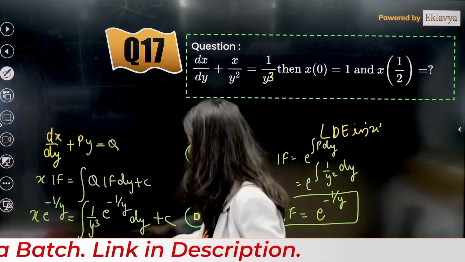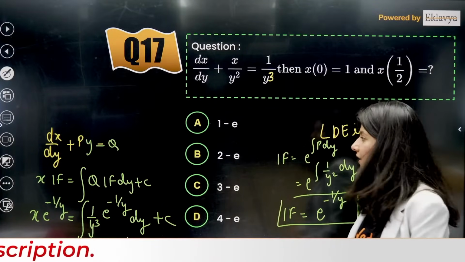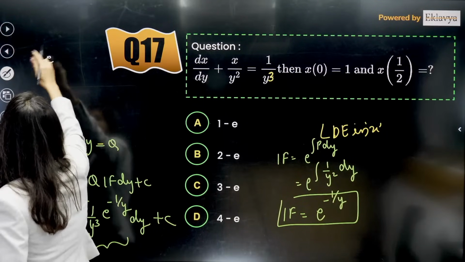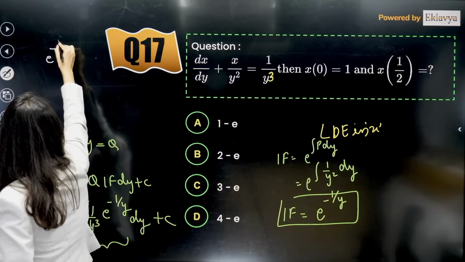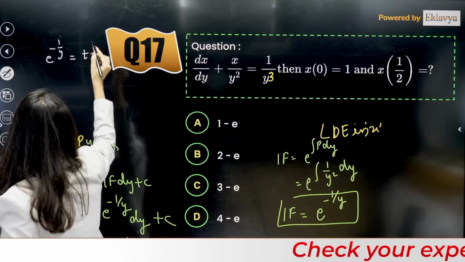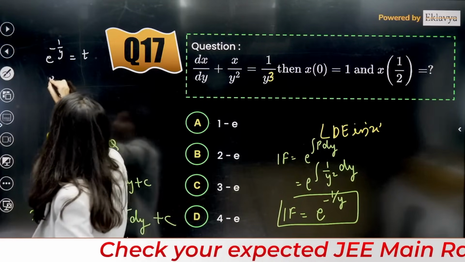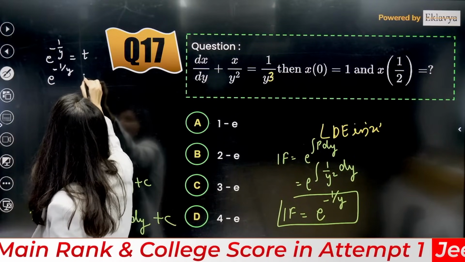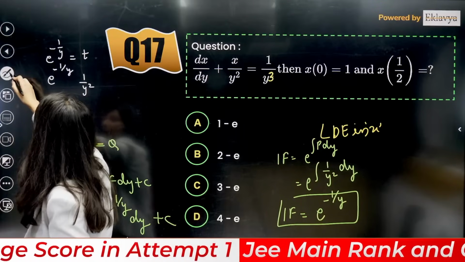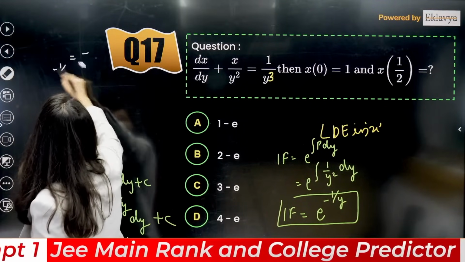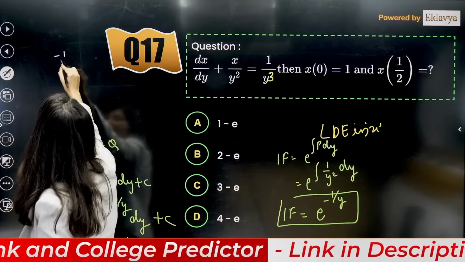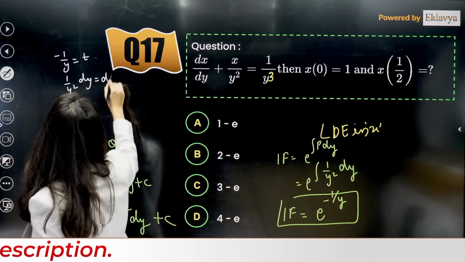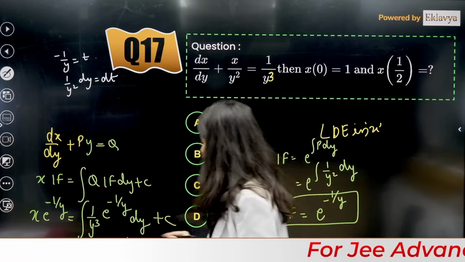Now we just have to integrate this. This is what you have to integrate, correct or not? So how will you integrate? Understand. What you can do is put minus 1/y equal to t. So (1/y²) dy will become dt, correct or not?